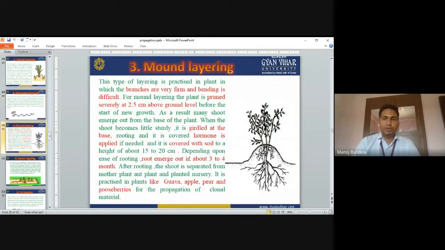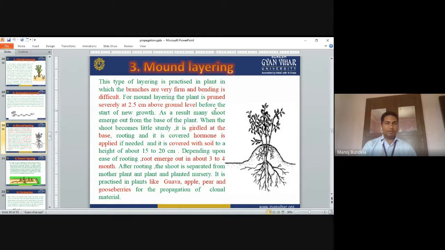Next is mound layering. This type of layering is practiced in plants in which the branches are very firm and bending is difficult. Some branches are very hard and not easily bent. In that type of plants, we use mound layering.